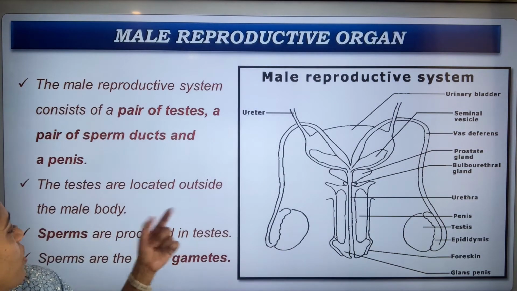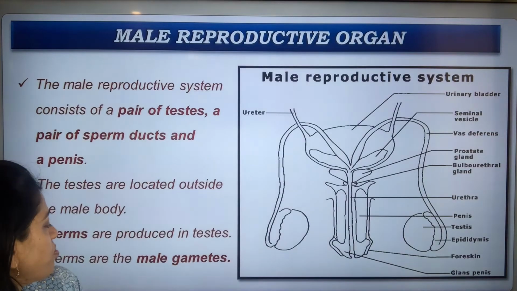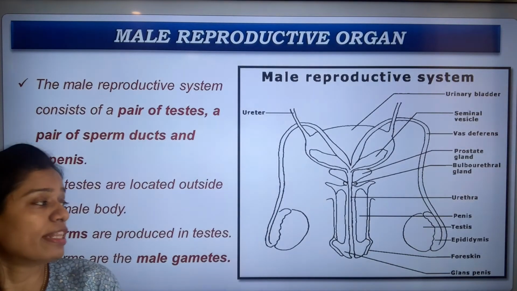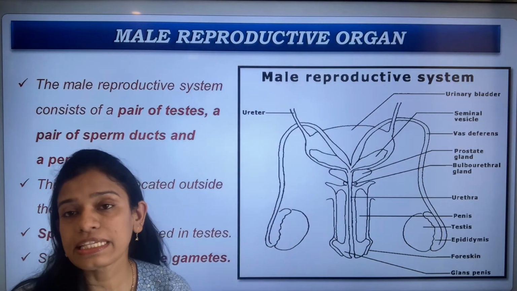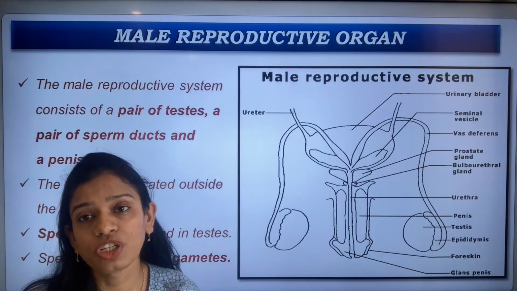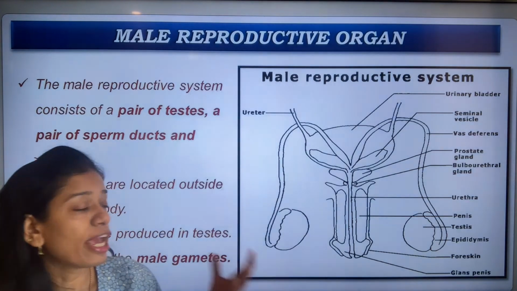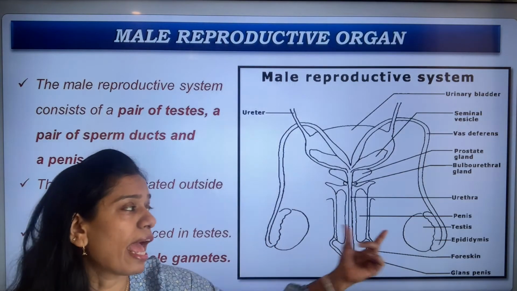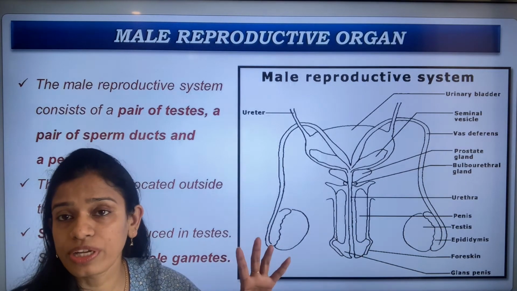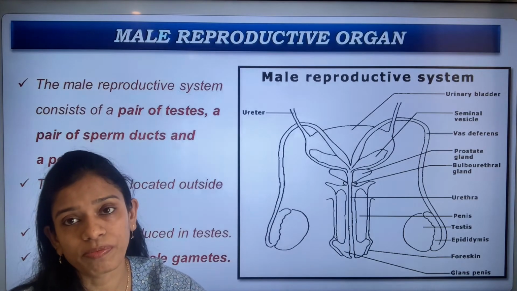The testes are located outside the male body. Sperms are produced in the testes, and sperms are the male gametes. These are the two testes, or a pair of testes. This is an important note that you should know: in our human body, the testes and the penis are the two organs which remain outside the male body.